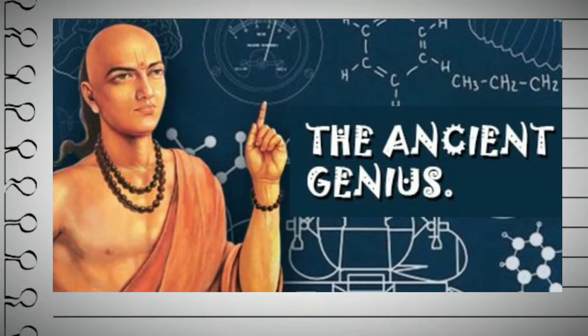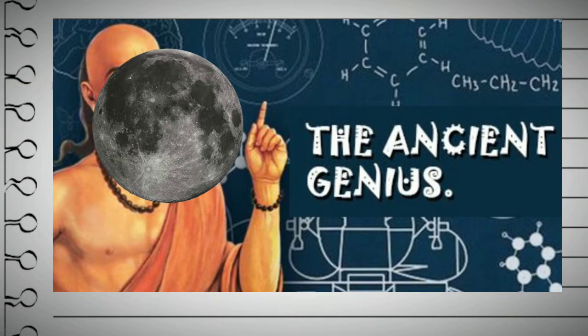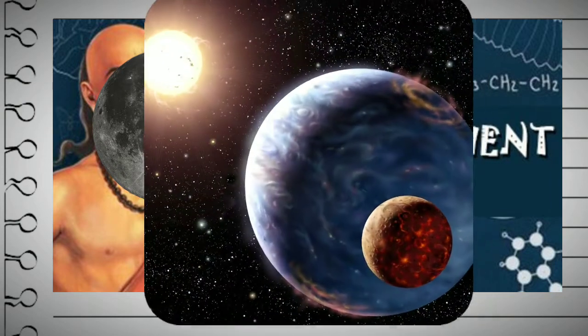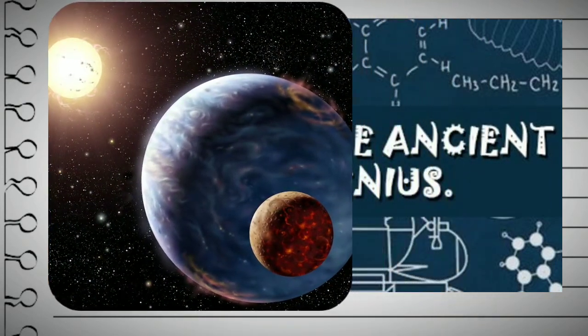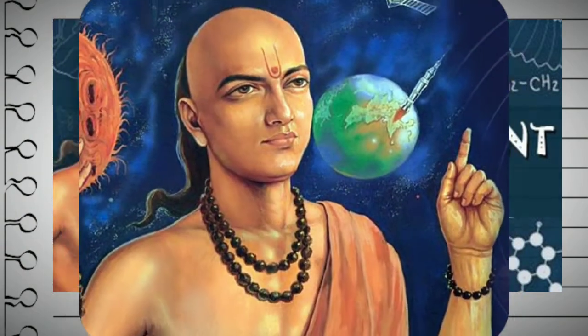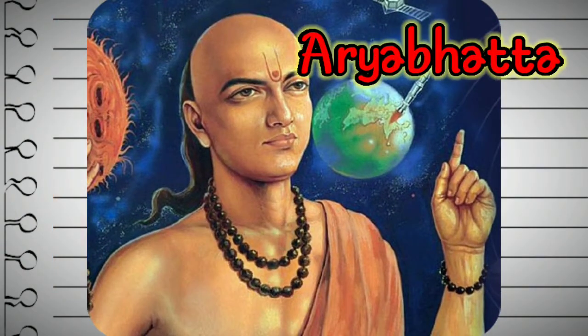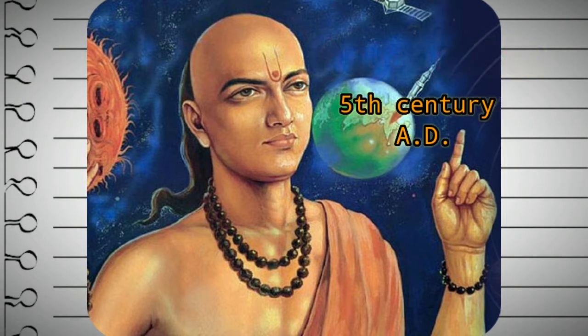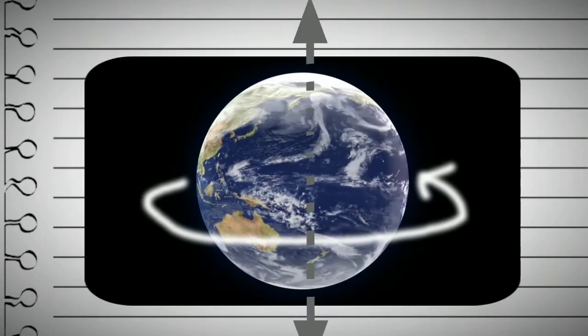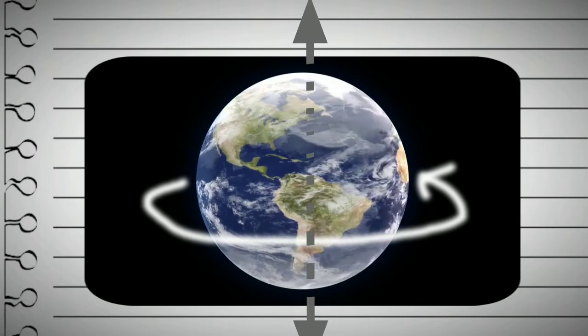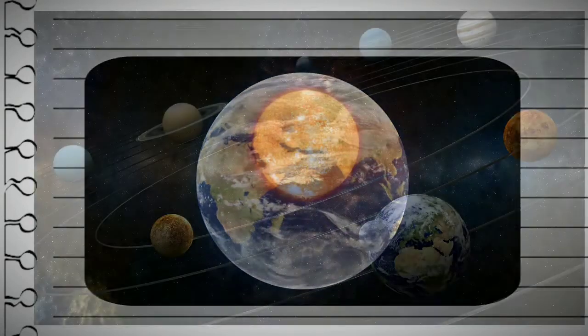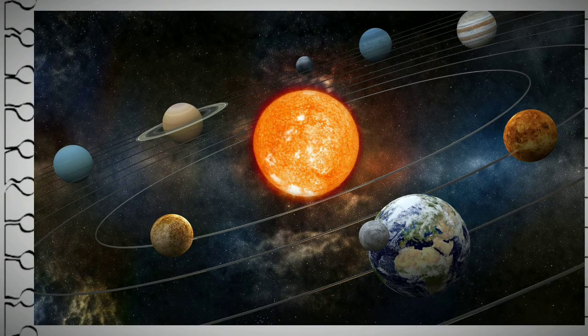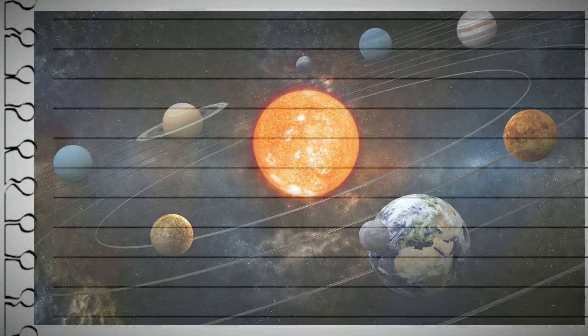Let's start this discussion from very early ancient times. The motion of celestial bodies such as the moon, the earth, and all stars and planets has been a subject of great interest for a long time. The famous Indian astronomer and mathematician Aryabhata studied this motion in great detail, most likely in the 5th century AD. He established that Earth revolves about its own axis. He also gave a description of the motion of other celestial bodies as seen from the Earth. Aryabhata was the first to give a description on this topic and study it in detail.